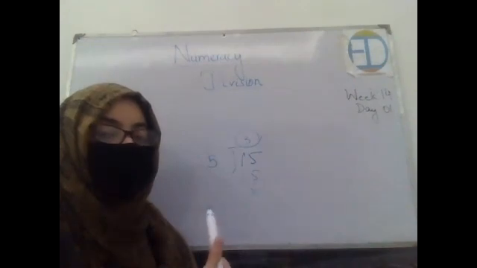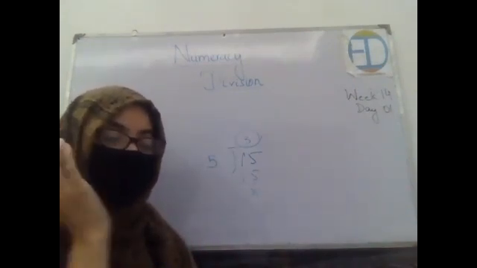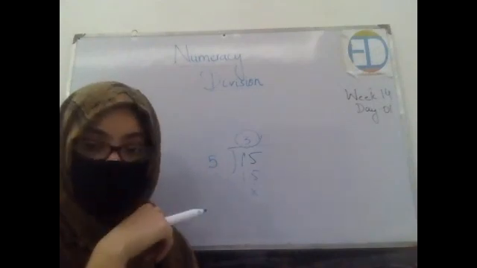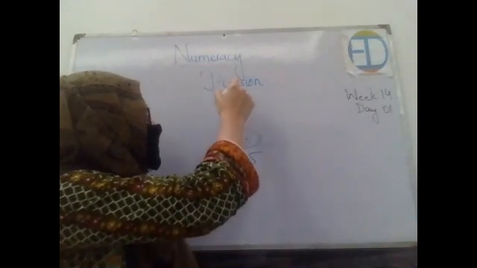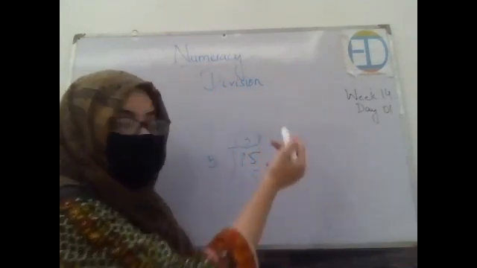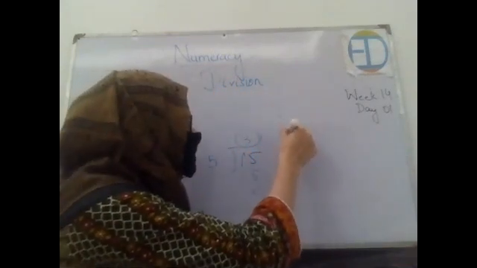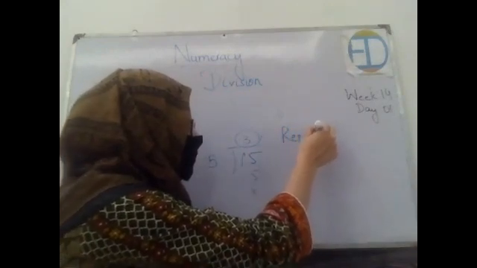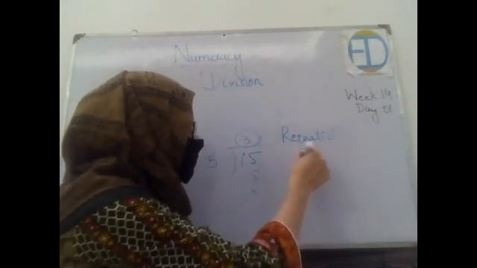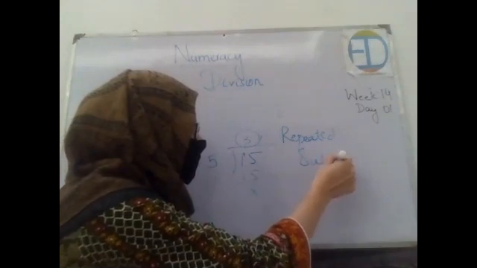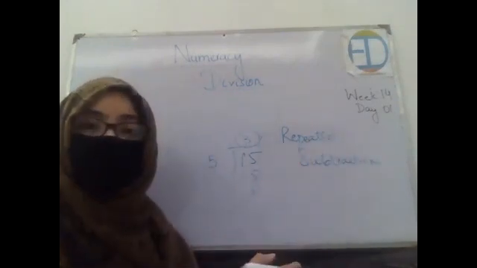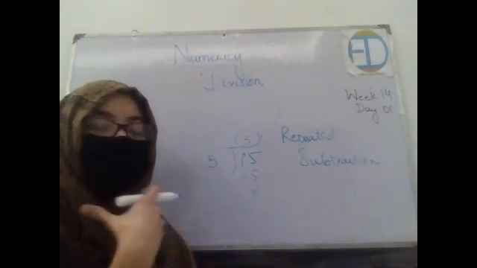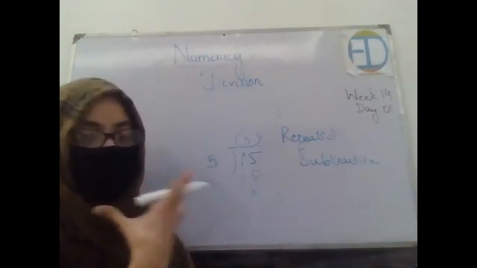Now, how did I come to know this? Remember when we were doing multiplication, I told you that multiplication is repeated addition, right? And this helped you a lot in understanding that. So, today's tip is that division is basically repeated subtraction. Division means what? Repeated subtraction. This will help you to solve these division questions.